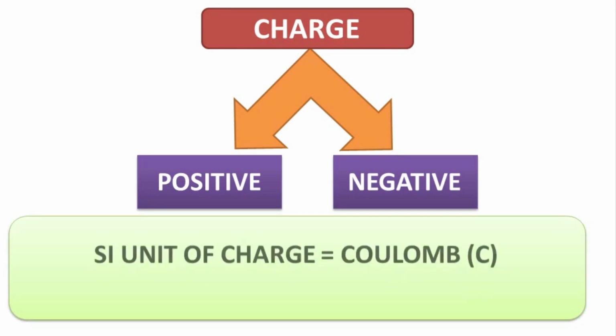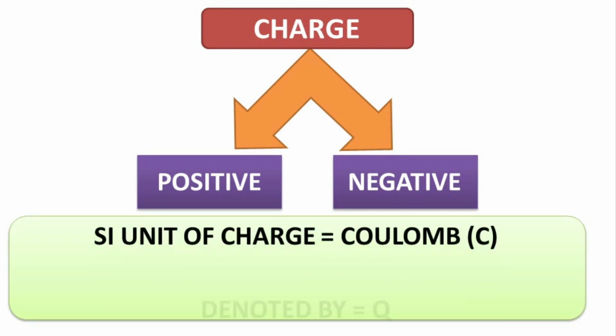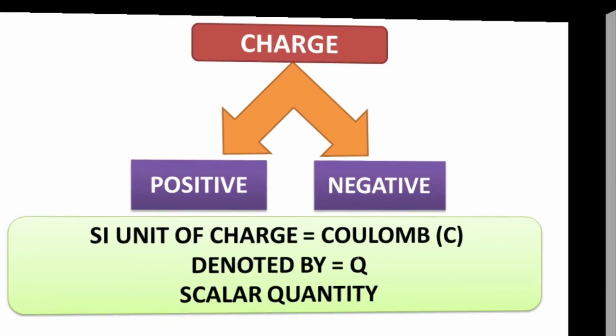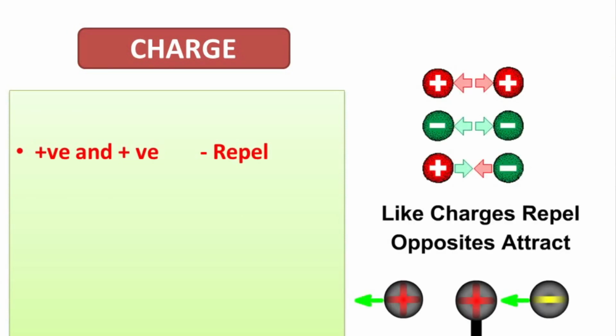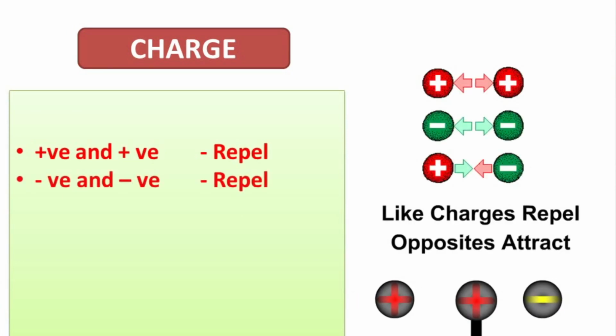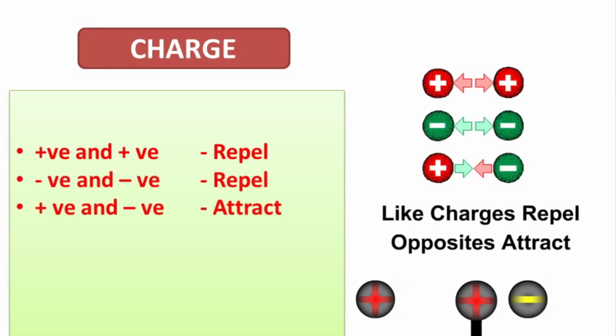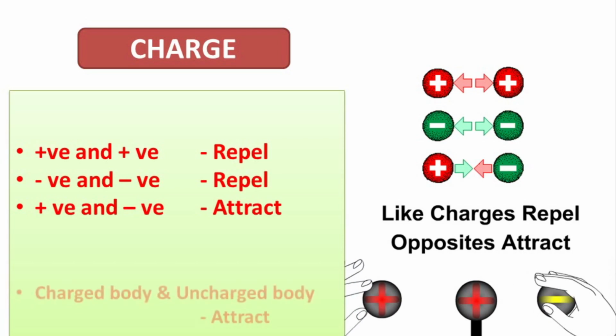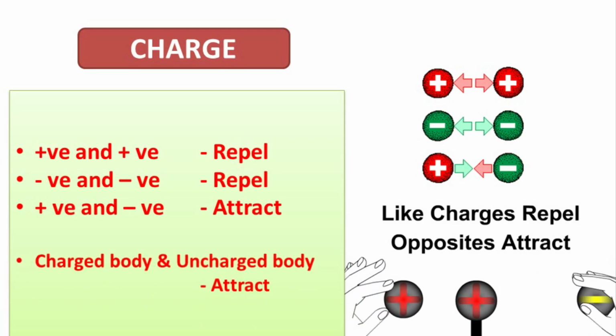SI unit of charge is coulomb and denoted by the letter Q. It is a scalar quantity and we know positive and positive repel, negative and negative repel, and positive and negative attract. Please do remember, if a charged body is taken to an uncharged body, then they will attract.